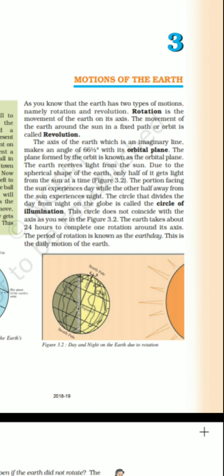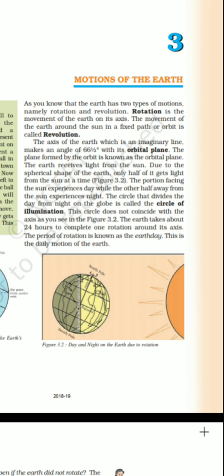On its own axis means an imaginary line, the diameter which connects the two poles. That becomes the axis. On its own axis, which is a little tilted, the earth is continuously rotating, and the earth completes one rotation in 24 hours. The earth is rotating on its own axis and completing one complete rotation.